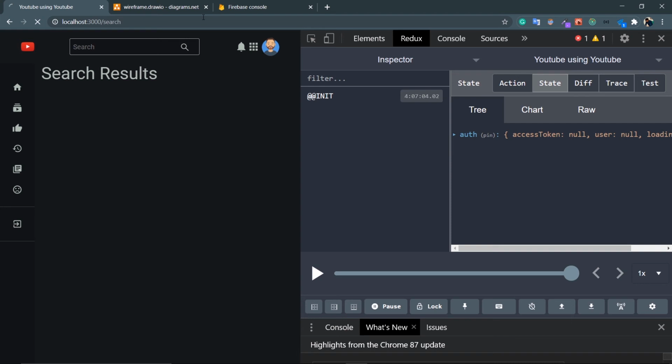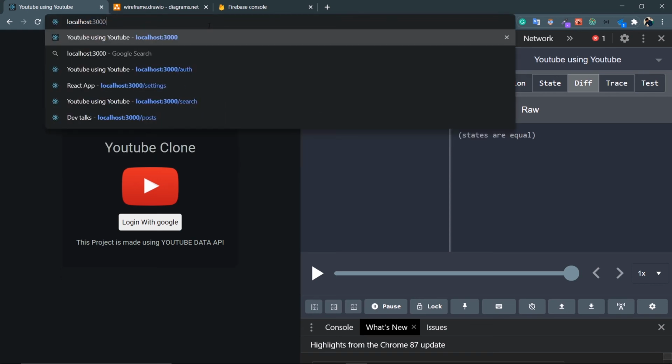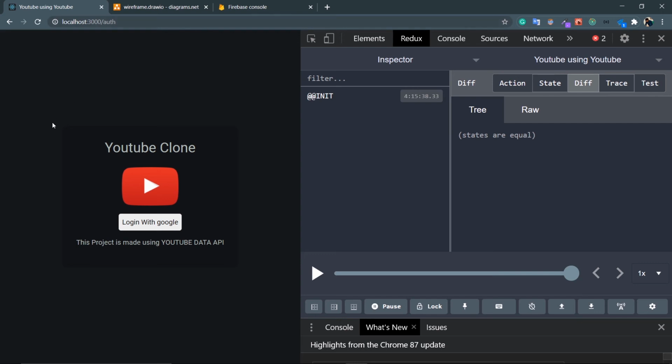Refresh this. Look at this. I have been redirected to the auth page. Now let's try to go to /. Here it is. I have been redirected to the auth page just because I don't have the access token. But now there's a problem.